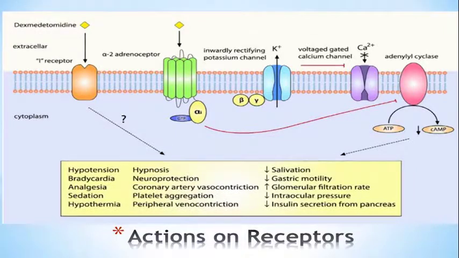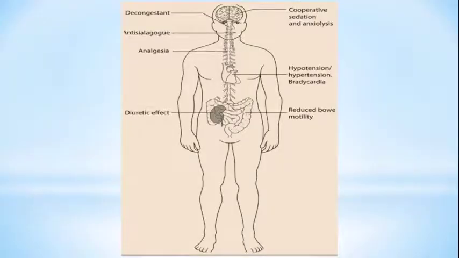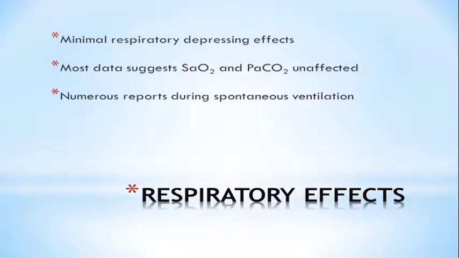The other system we already discussed, cyclic increase. The calcium channel is blocked, and the inward rectifying potassium channel causes lots of potassium to go out, causing hyperpolarization here. This all results in cooperative sedation and anxiolysis, decongestion, anticellular effect, analgesia, hypertension, bradycardia, reduced bowel motility, and diuretic effects. So renal function is actually improved, especially in cardiac patients.